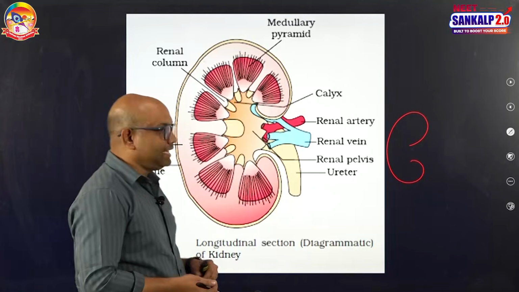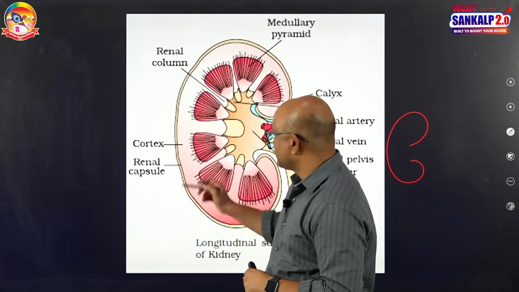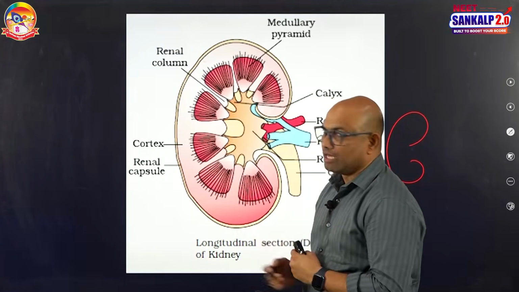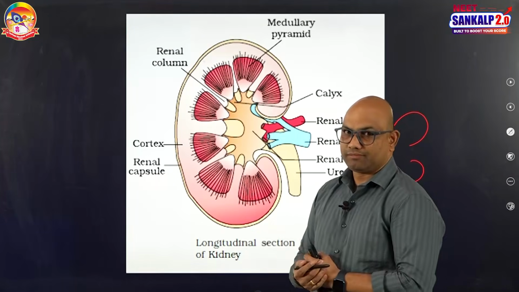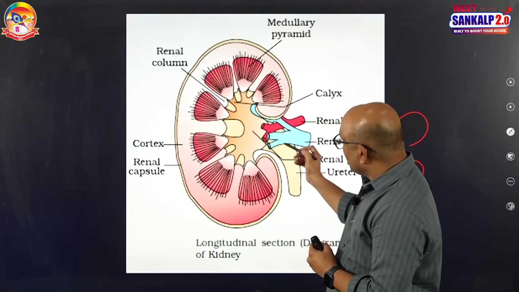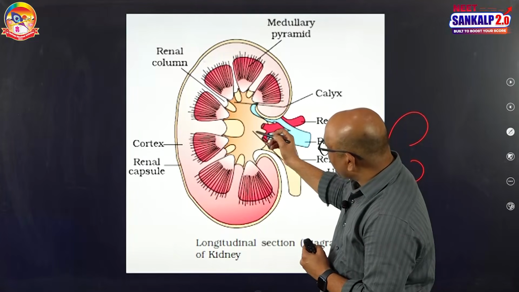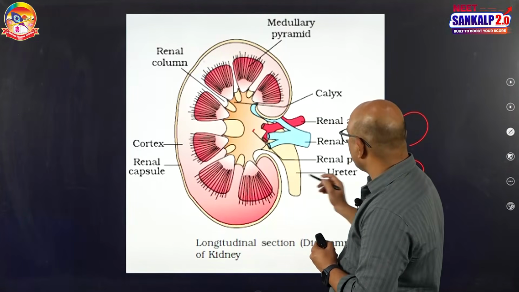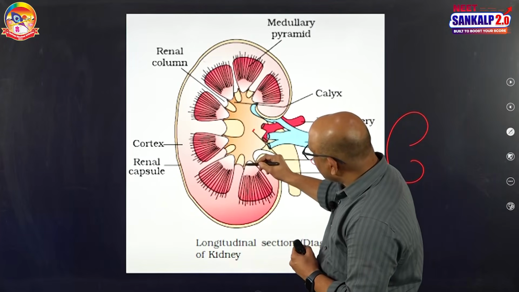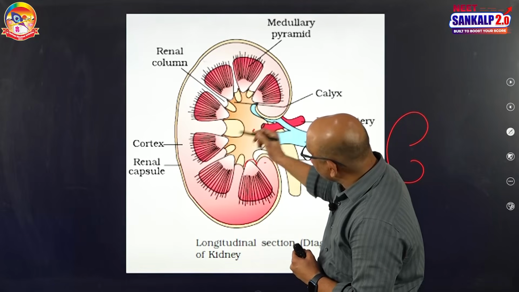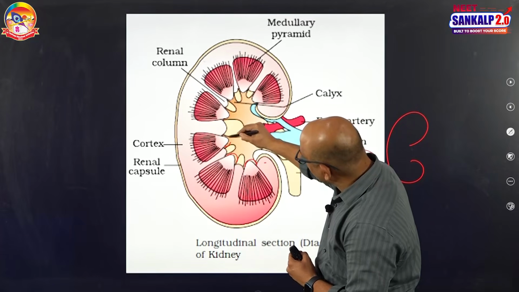Inside, the kidney has two portions, the outer cortex and inner medulla. The medulla is in the form of conical processes. See, this is the ureter. Ureter inside the kidney forms a funnel shaped structure. This funnel shaped structure is known as renal pelvis. This funnel forms cup like structures, these red color portions.